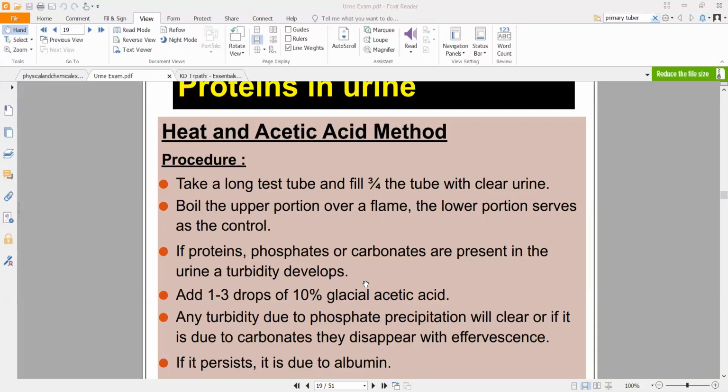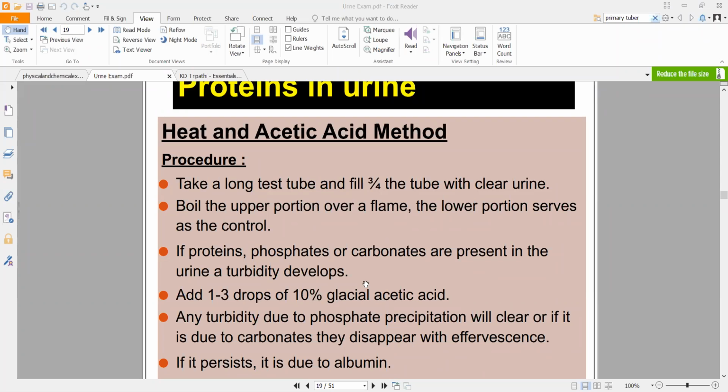If you add 1 to 3 drops of this, and the turbidity is due to phosphate precipitation, it will clear up immediately on adding glacial acetic acid. If it is due to carbonates, it will disappear with effervescence. Effervescence is basically foam formation, like what you get when you add water to ENO.